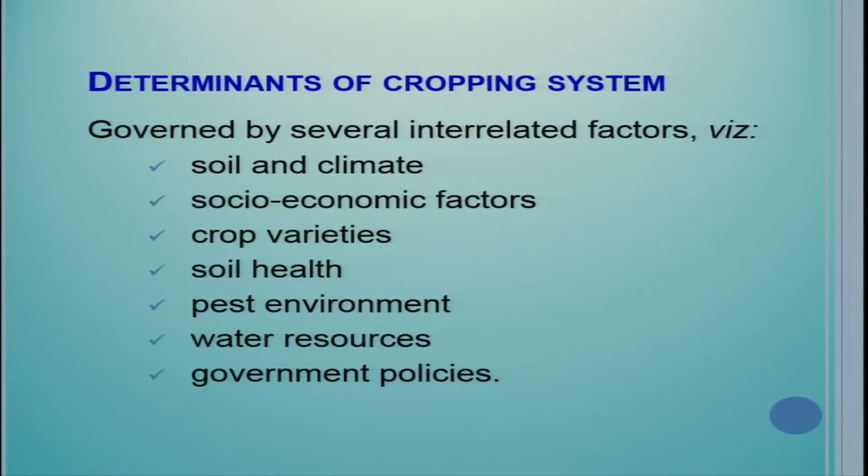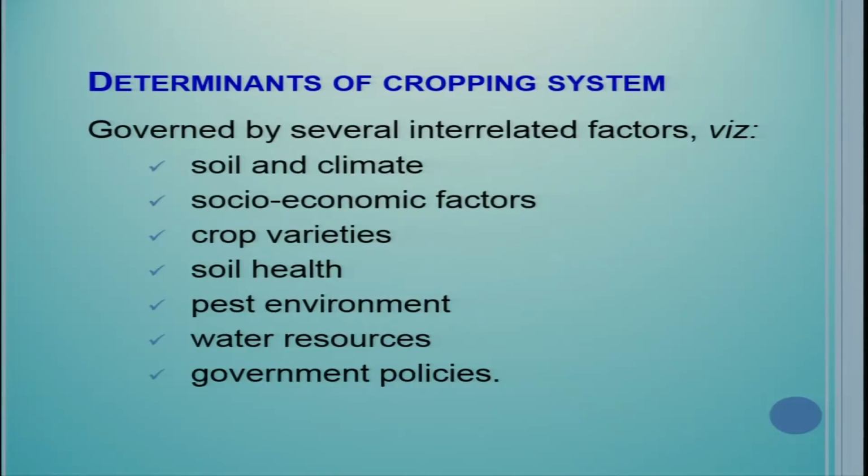region will adopt. Then socio-economic factors are also important. We have a lot of socio-economic factors. The rich farmers who have enough money can take risk, but smallholder farmers cannot take risk by introducing a new crop or new cropping system. So, risk bearing capacity differs from one farmer to another farmer. And also sometimes religion comes into the picture. People from a particular religion would not like to grow a particular crop because of some religious phase.